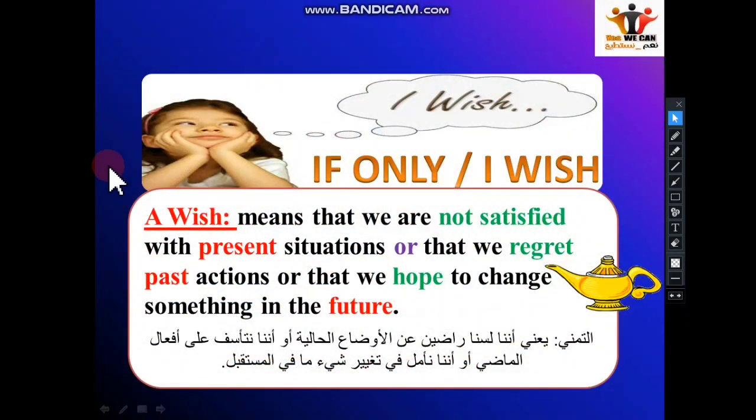So here is a very simple definition of a wish. A wish means that we are not satisfied with present situations, or that we regret past actions, or that we hope to change something in the future. Repeat again, a wish means that we are not satisfied with present situations. We are not satisfied means we are not happy or we don't like a present situation.